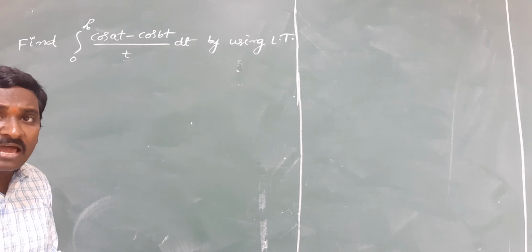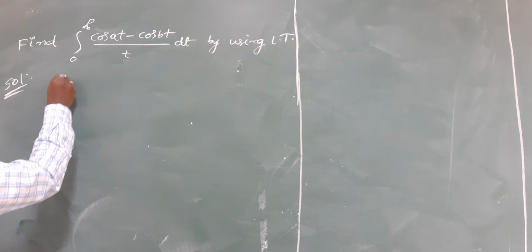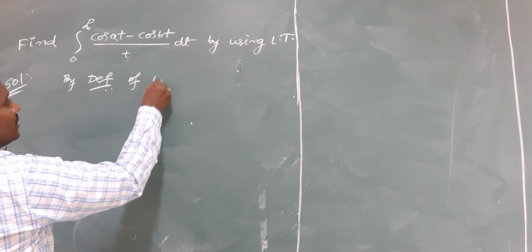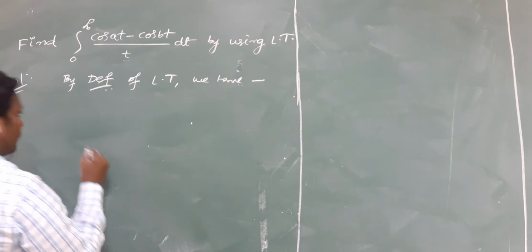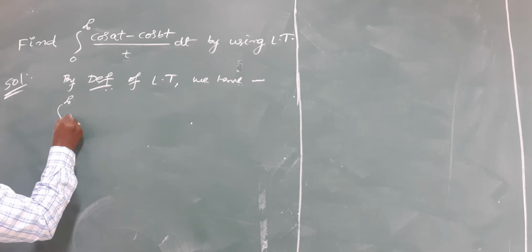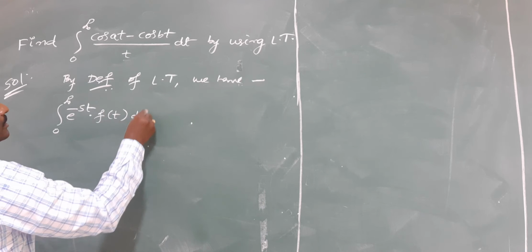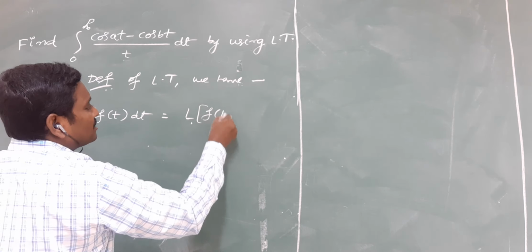First write the definition of Laplace transform as usual. By definition of Laplace transform, we have the integral from 0 to infinity of e power minus st into f of t into dt is equal to the Laplace transformation of the function f of t.